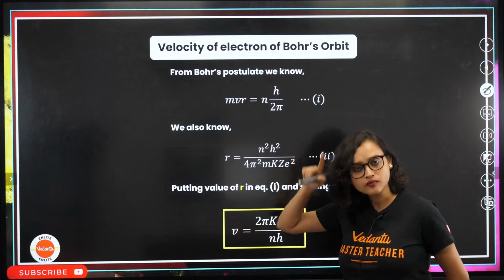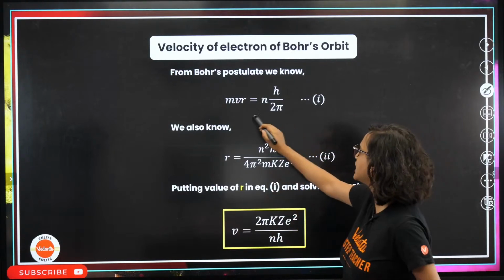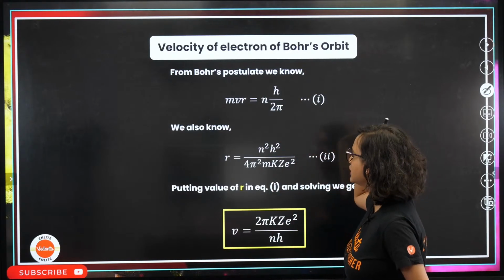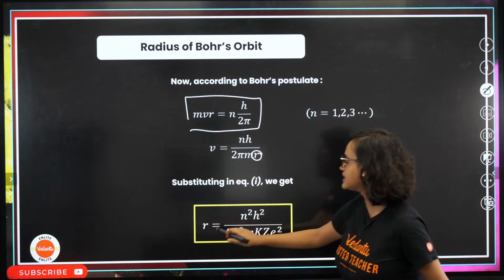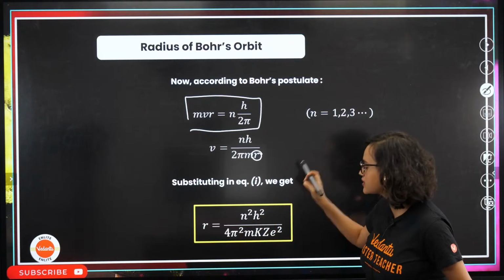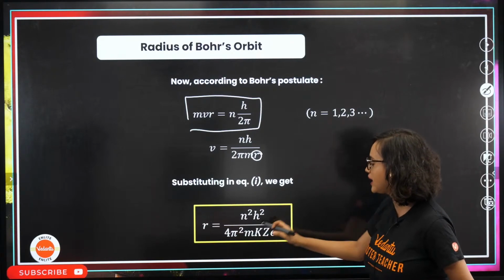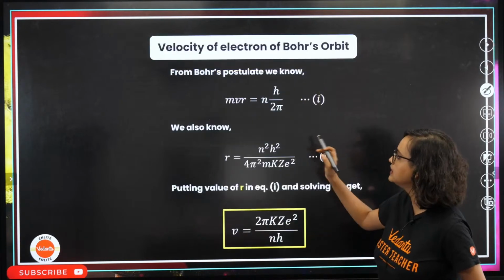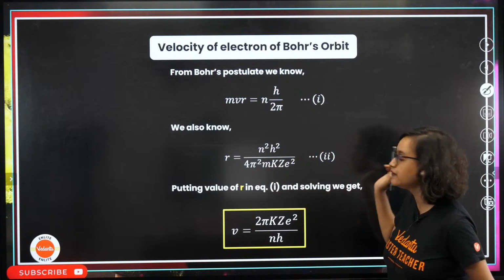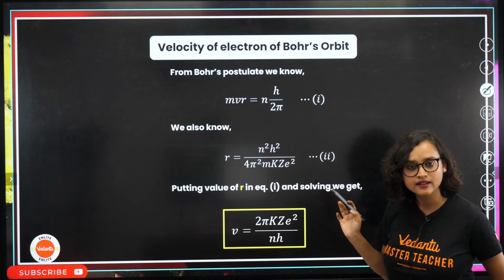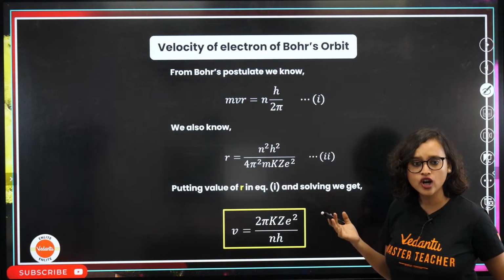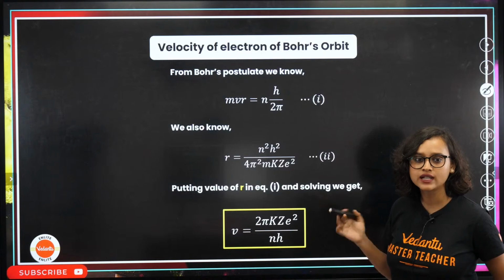Great. Now, once again, same thing we will take. MVR is equal to nh by 2 pi. And we also know that R is equal to n square h square divided by 4 pi square mKZe square, right? This is our second formula that we got.